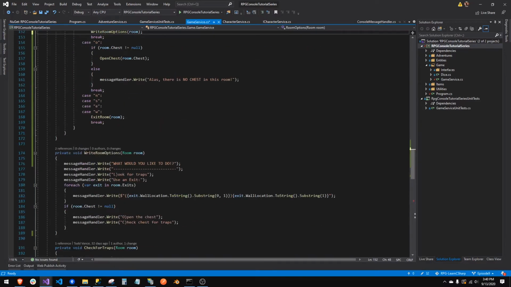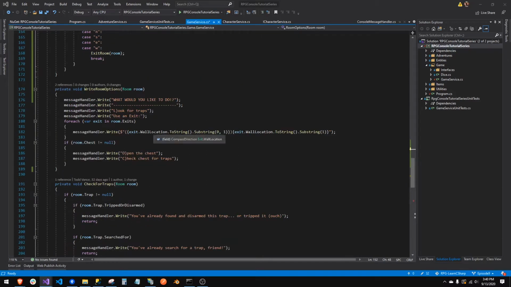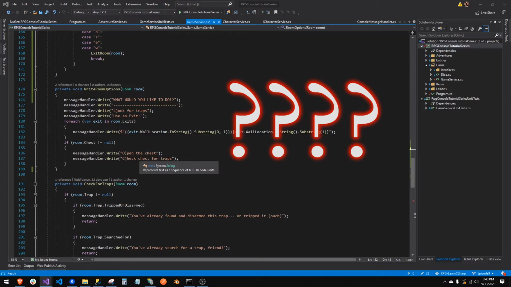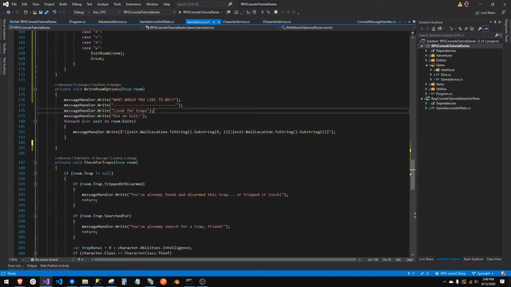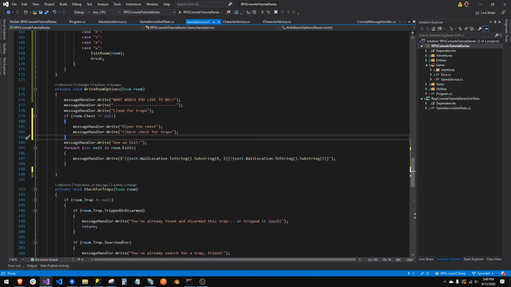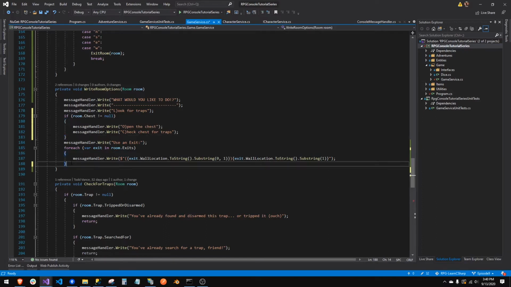What options do we want? We've got to have more options in this. We said look for traps. Let's open a chest. If there is a chest, we're going to open the chest, or we're going to check the trap for chests. We've got use an exit. Let's get this above the exits. Using an exit is like the last thing you probably want to do. So that's basically it. You're going to check. We'll do fight monsters eventually, but not right now.